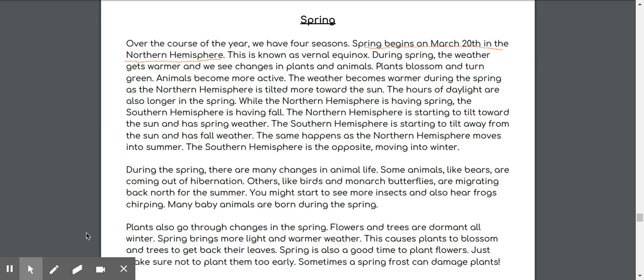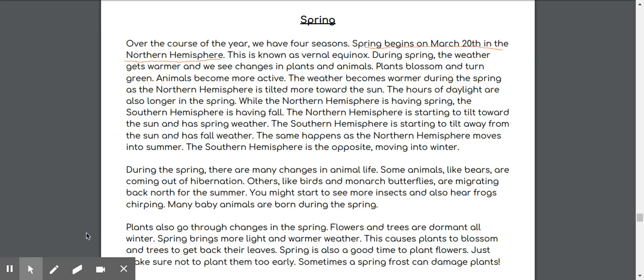During spring, the weather gets warmer and we see changes in plants and animals. Plants blossom and turn green. Animals become more active. The weather becomes warmer during the spring as the northern hemisphere is tilted more towards the sun. The hours of daylight are also longer in the spring.